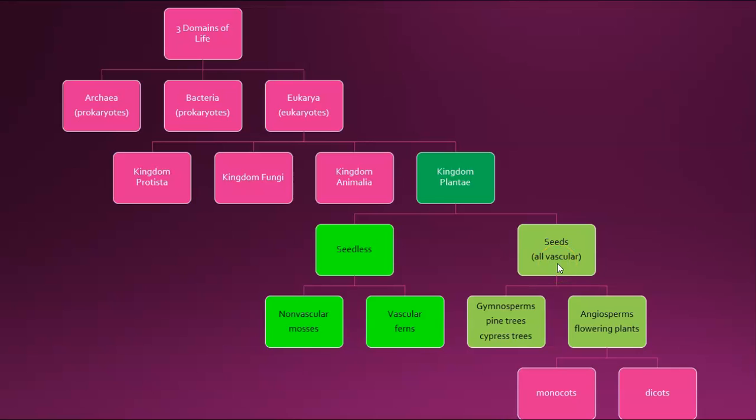Two groupings of seed-producing plants would be gymnosperms, which are your conifers, or they produce cones to protect their seeds, and then angiosperms are your flowering plants. The flower contains the reproductive structures of the plant, and then of course angiosperms are also going to produce fruits. Angiosperms can be broken down further into monocots, which means the embryo of the plant is going to have one leaf, or dicots, meaning the embryo of the plant is going to have two leaves.